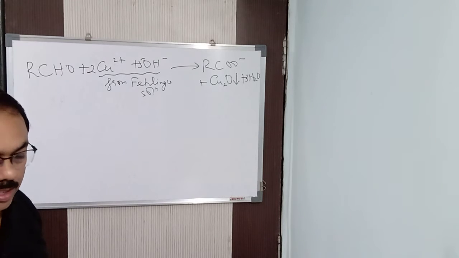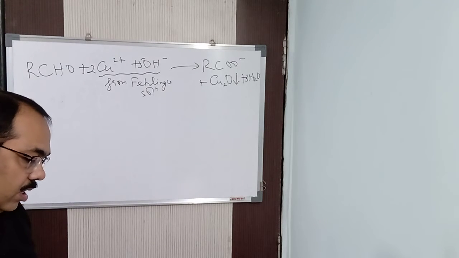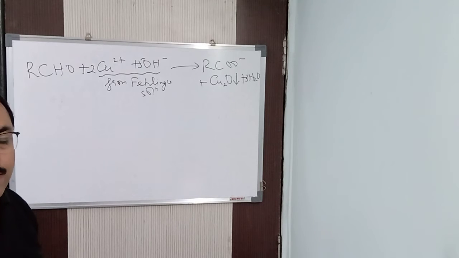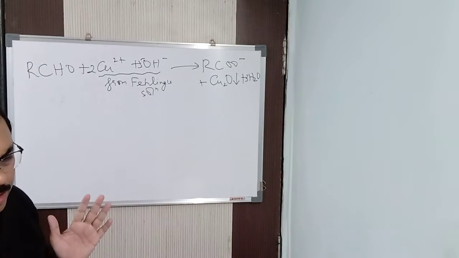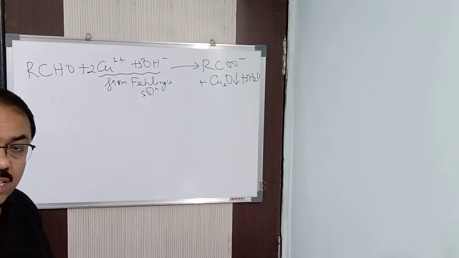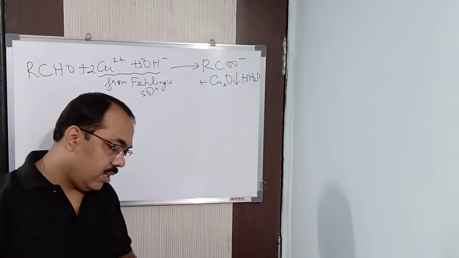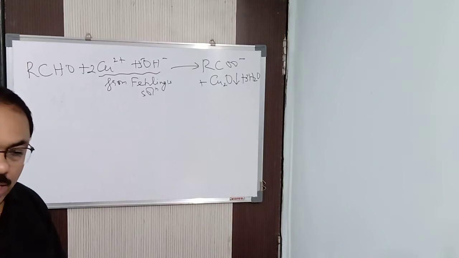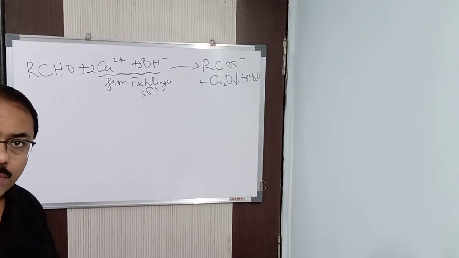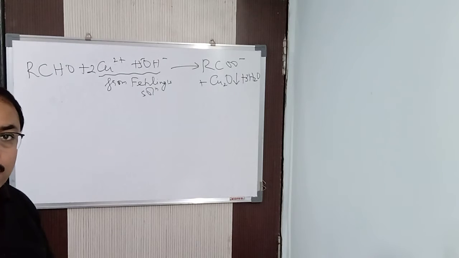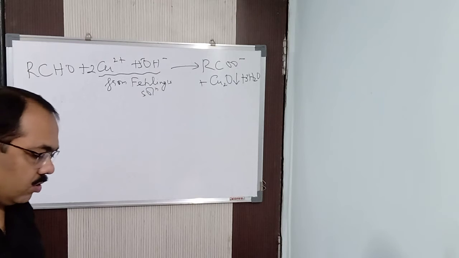Similarly, Benedict solution, if you want to know, is an alkaline solution of cupric ion complexed with citrate ions. There we have tartrate ions in Fehling's solution. Here we will have citrate ions. Same thing, it's a cupric solution complexed with citrate ion, citric acid. That we got from tartaric acid, here we got from citric acid, from citrate ion. So that is known as Benedict solution. But we don't do Benedict solution because the observation is the same as with Fehling's. You will be getting Cu2O, the reddish brown colored cuprous oxide. Clear? So nothing to worry about.